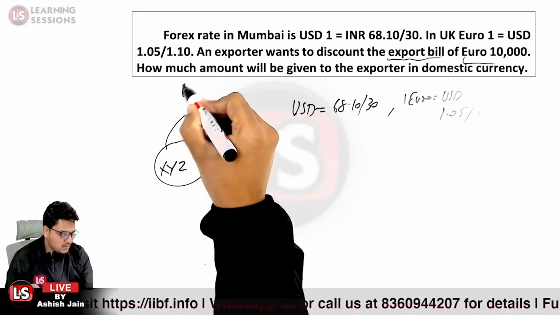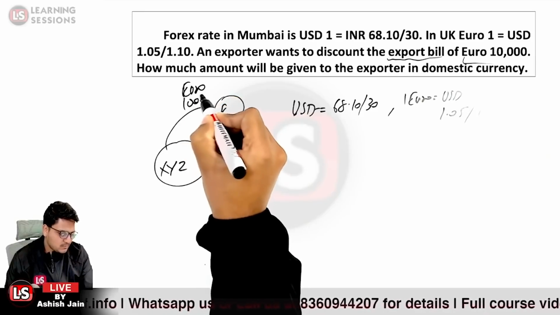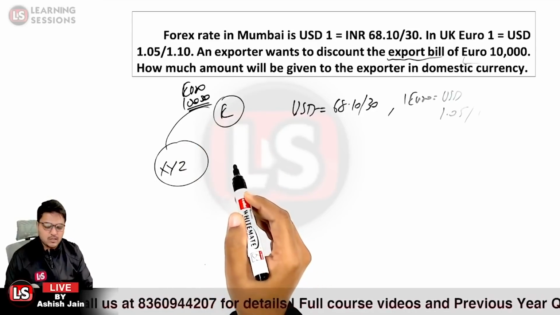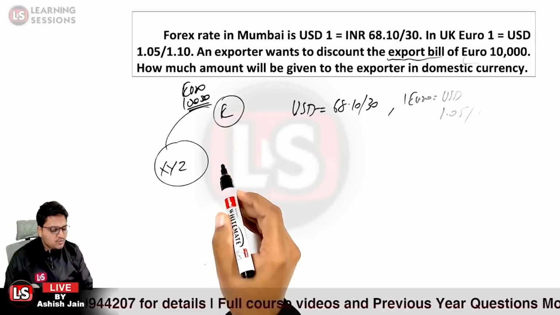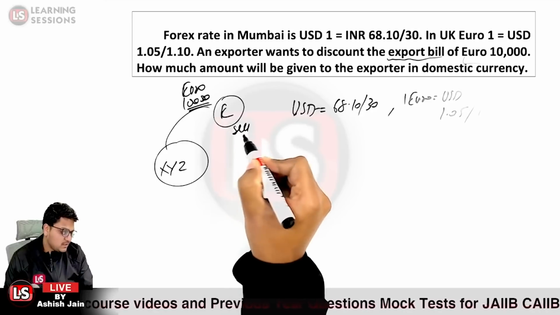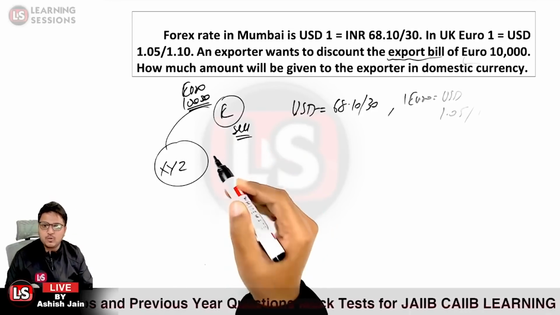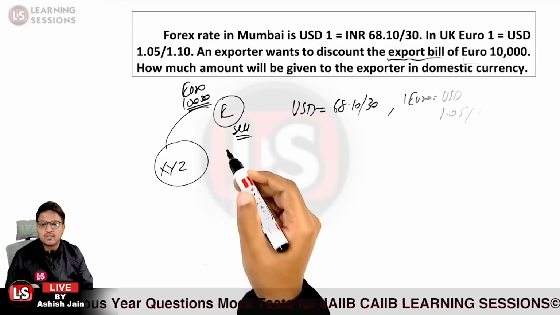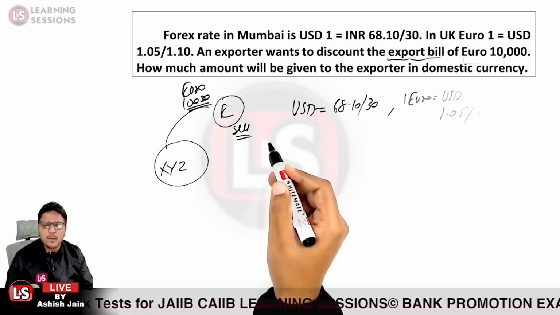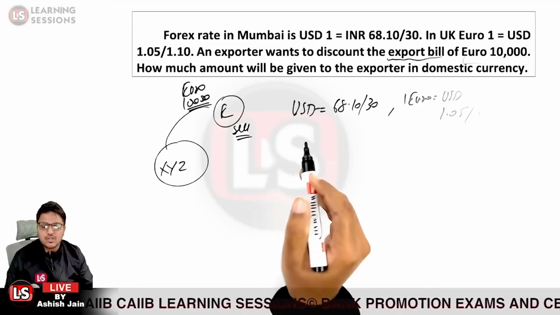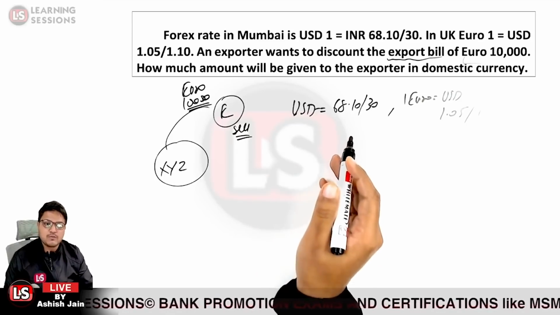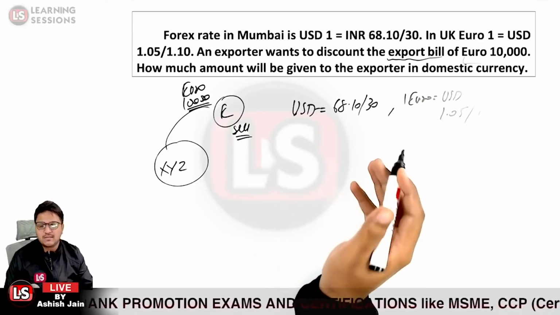So this is the bill which is in euro, that is euro 10,000, and it is now to be discounted. The exporter wants to sell this bill to XYZ bank. In this case he wants to sell the euros. At what price will he be able to sell the euro? At a price at which the bank is ready to buy. But there is no direct currency pair available for euro to INR. So we will first of all be discovering the euro to INR price.